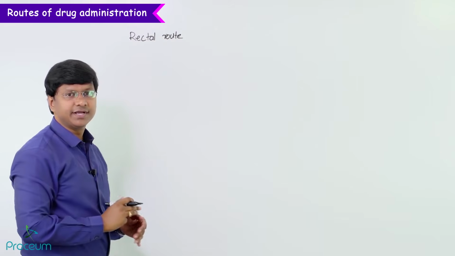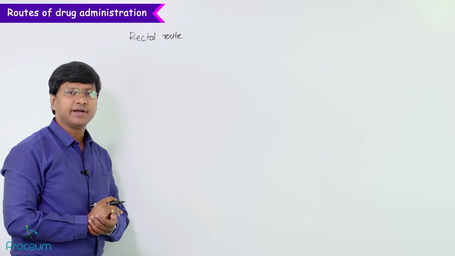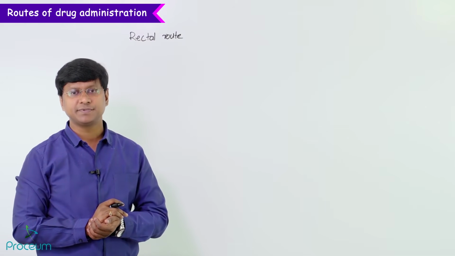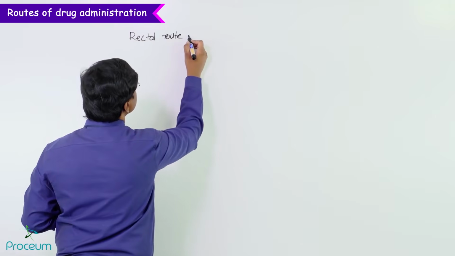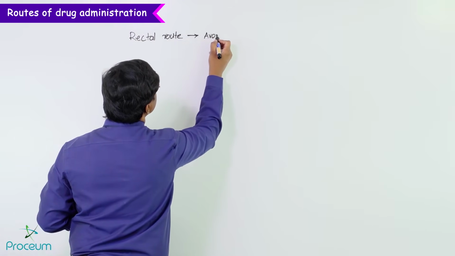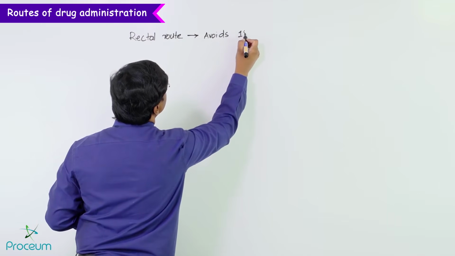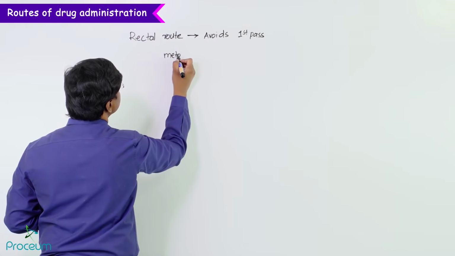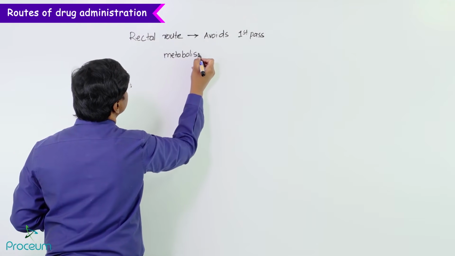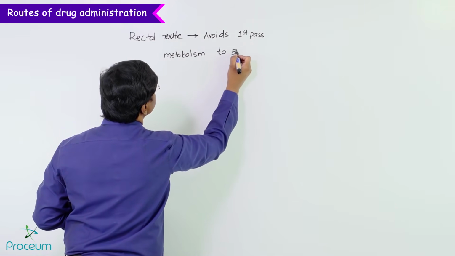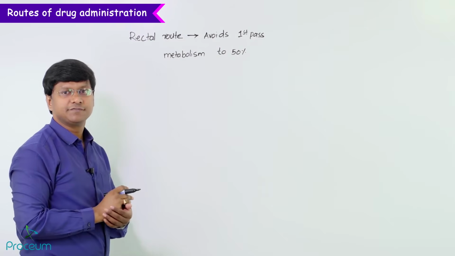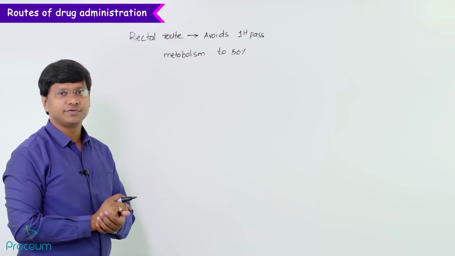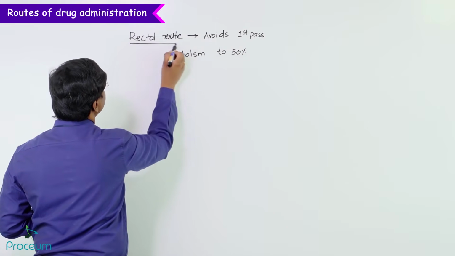Remember, the advantage of the rectal route is that it avoids first pass metabolism to 50% extent. Now what are the examples of the drugs which are administered via the rectal route?